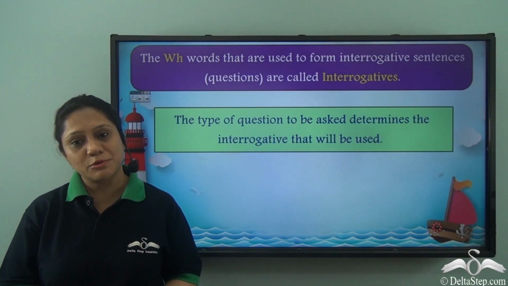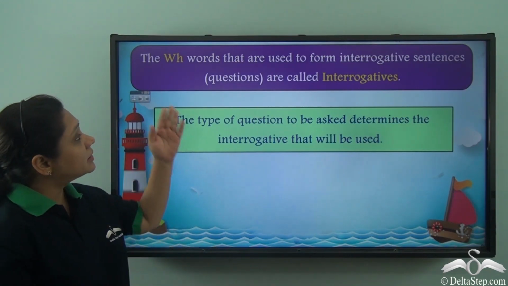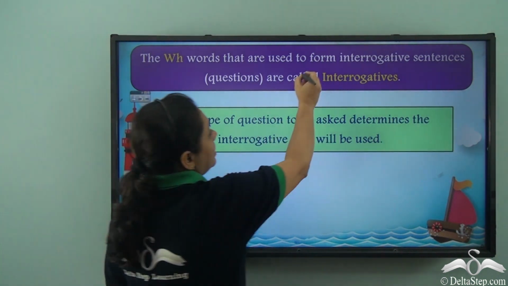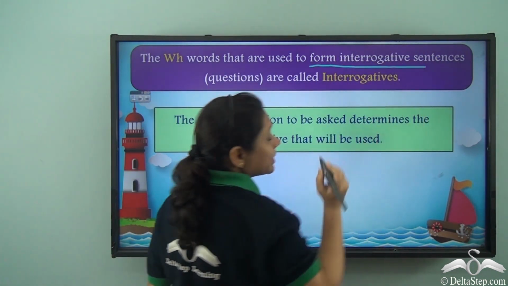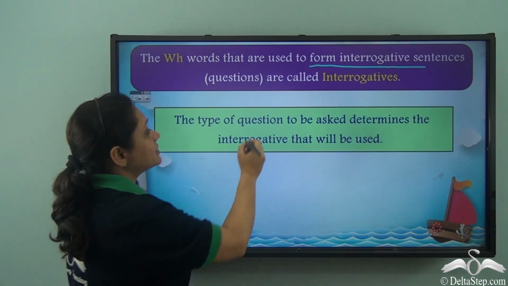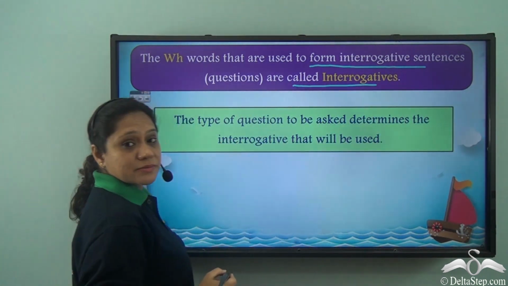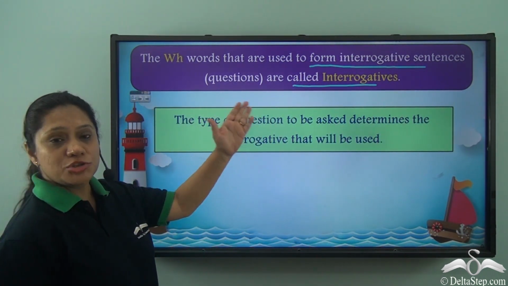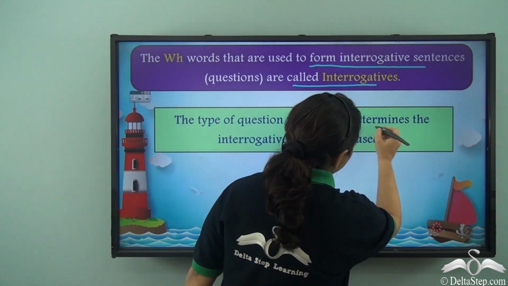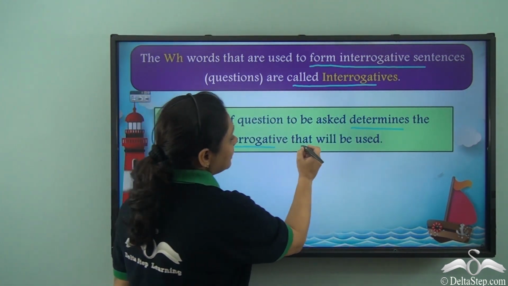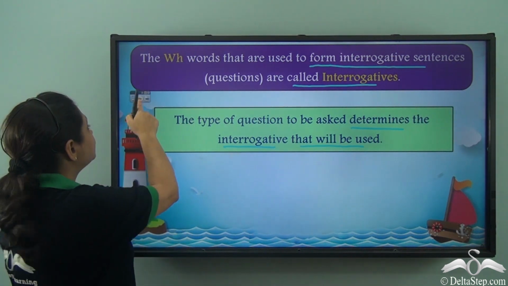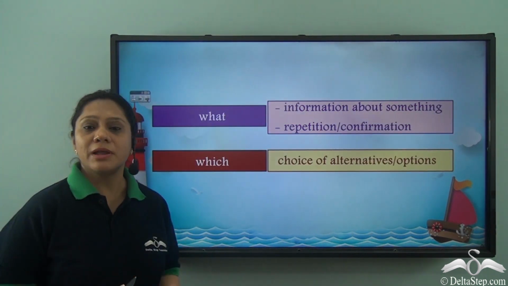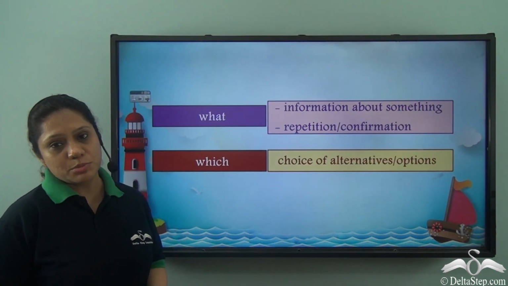We have learnt about WH words, and we know that WH words that are used to form interrogative sentences or questions are called interrogatives. Now, the type of question to be asked determines the interrogative that will be used. Now, we have learnt various WH words.